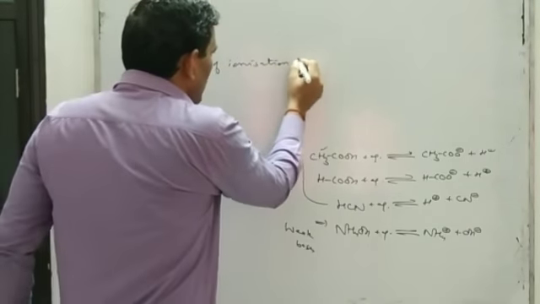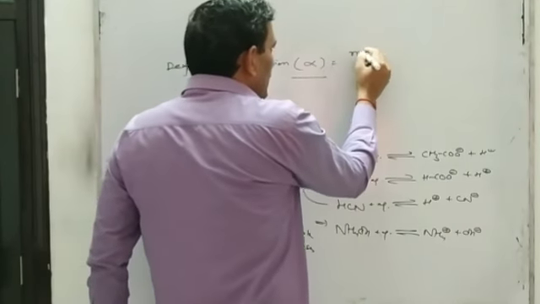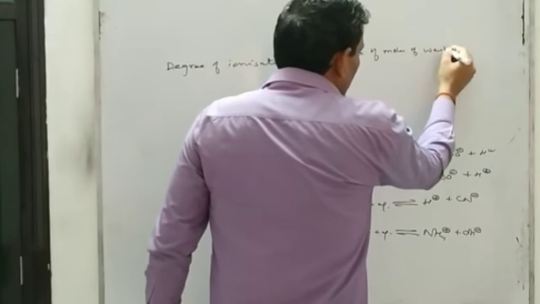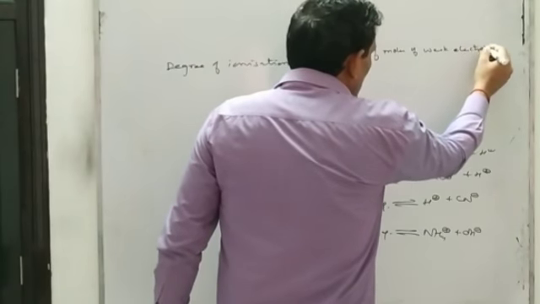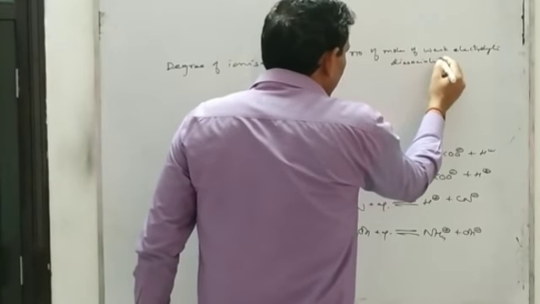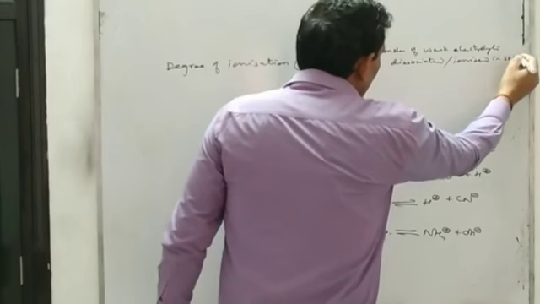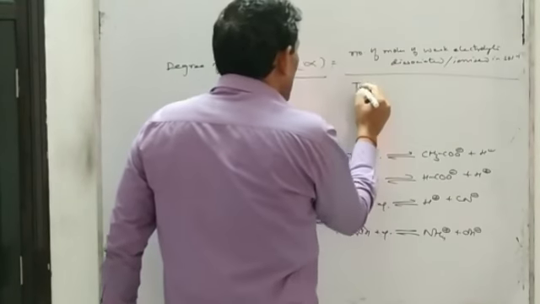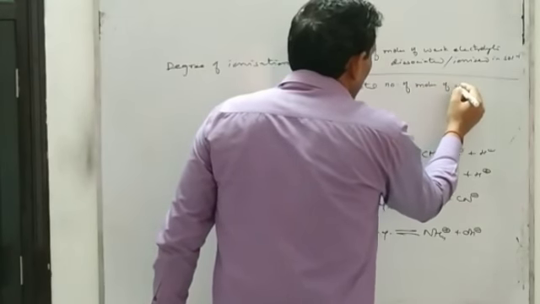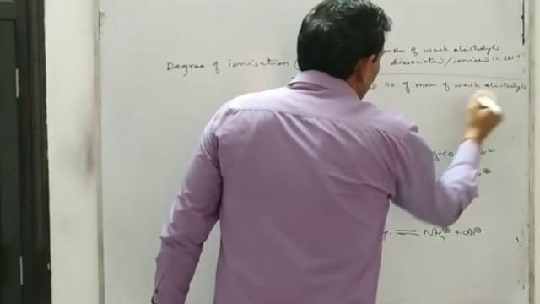That is represented by the symbol alpha, and alpha will be equal to the number of moles of weak electrolyte dissociated or ionized in solution divided by the total number of moles of weak electrolyte added to the solution.